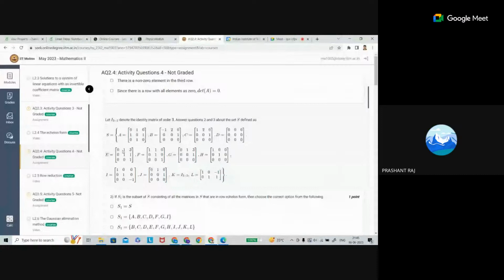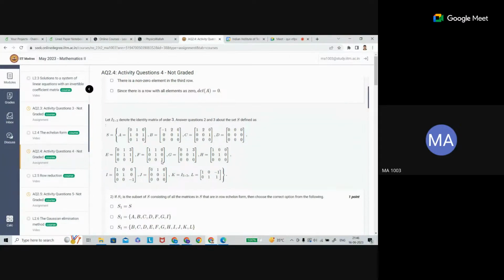Because, sir, in each row the number of zeros must be more than in the previous row. Yes, that is one easier way to say it. And it should also be in sequence. You see that there is a one here; below it should be zero, but here it is one, not zero. That's why it is not in row echelon form, and then it is not in reduced row echelon form either.